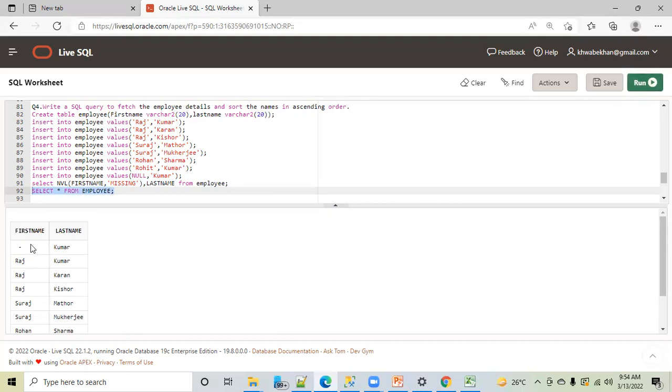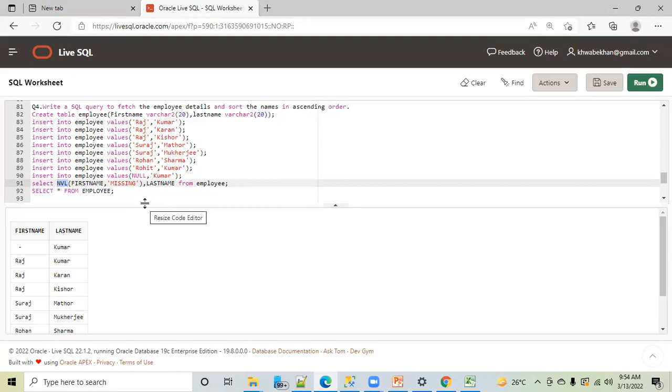Let me show you. See, the null record is still there. So you're not changing anything in the database. NVL is just for display purpose. Still in the database, you have this null.